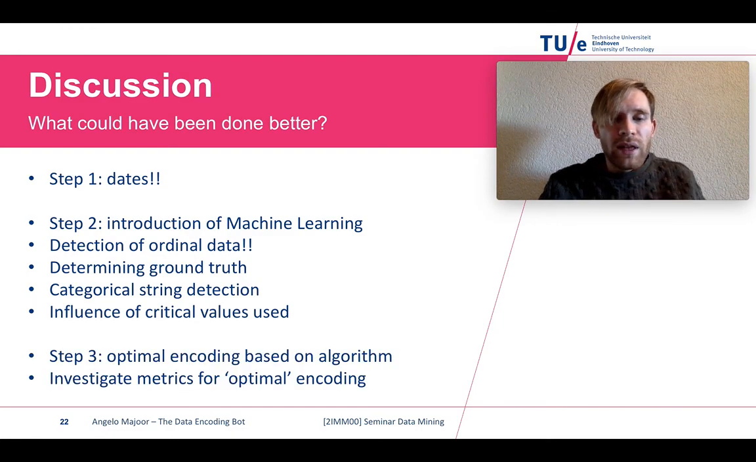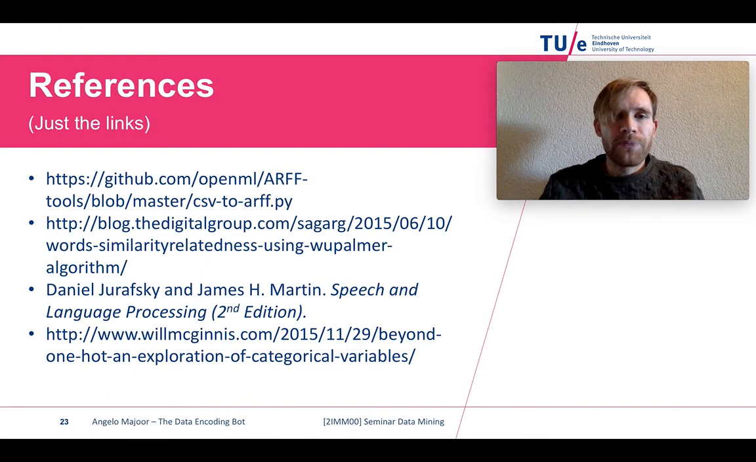Then for the last step, we have an optimal encoding based on the raw data and based on the algorithm that's going to be used, because we've added parameters that can be user specified, but we need further investigation to find metrics for an optimal encoding. What is an optimal encoding and how do you define it in measurements?